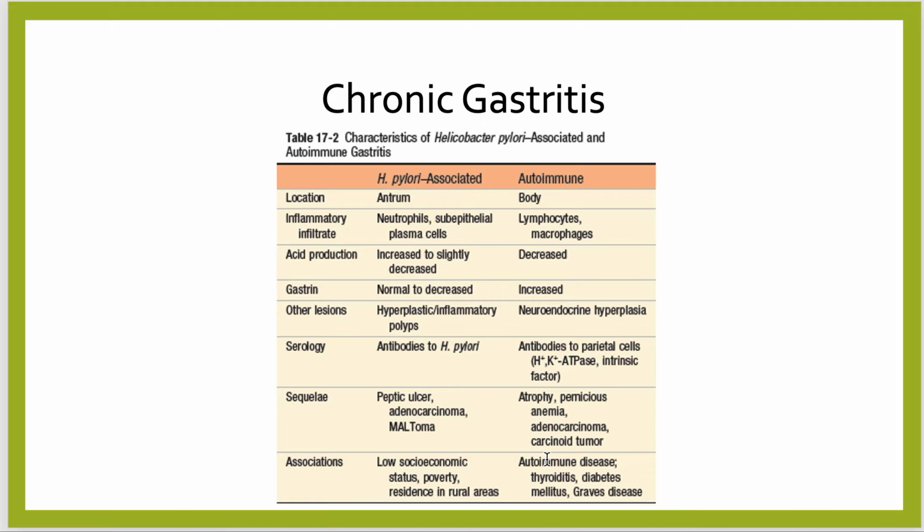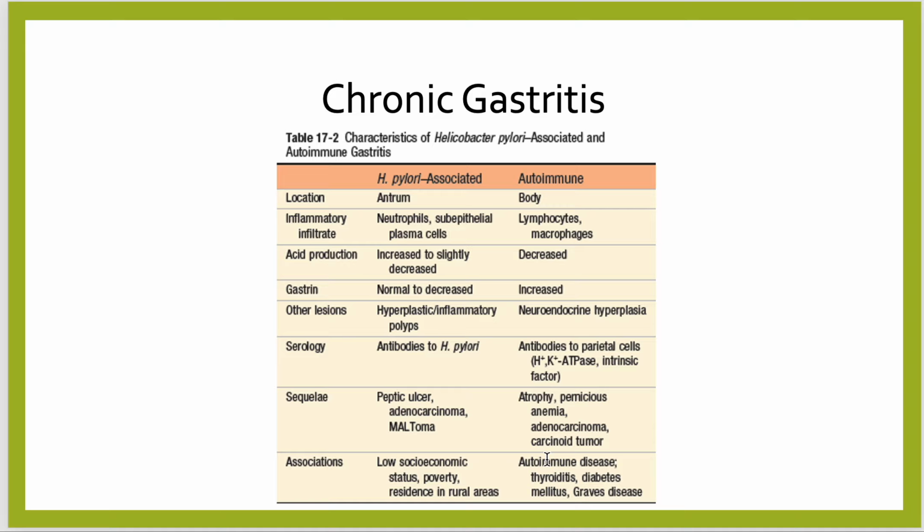Now we come to chronic gastritis. Chronic gastritis is of two types: H. pylori associated or autoimmune gastritis. The location of H. pylori associated gastritis is the antrum, whereas autoimmune is in the body of the stomach. The inflammatory infiltrate in H. pylori is neutrophils and subepithelial plasma cells, whereas in autoimmune gastritis, it is lymphocytes and macrophages.